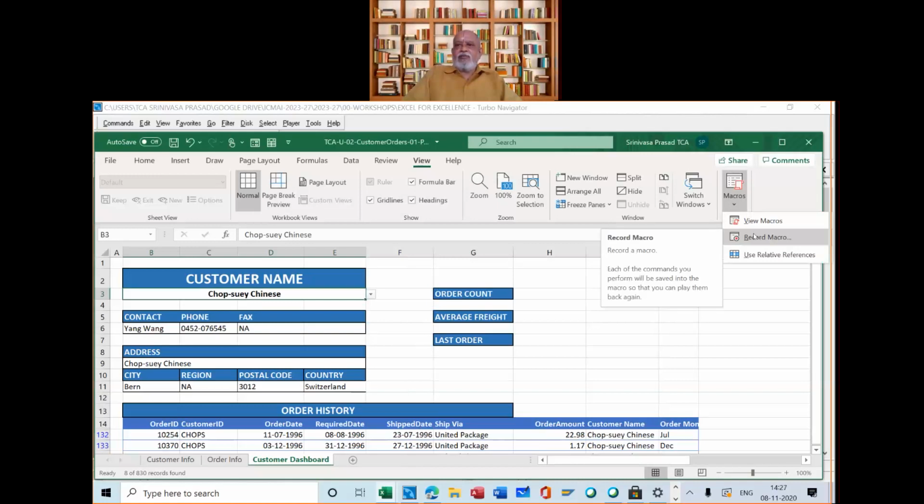Now I will tell you again what is written: each of the commands you perform will be saved into the macro so that you can play them back again. So I'm going to record a macro, and whatever I do, Excel will do it later when I ask it to. Now you must remember when to stop the macro.